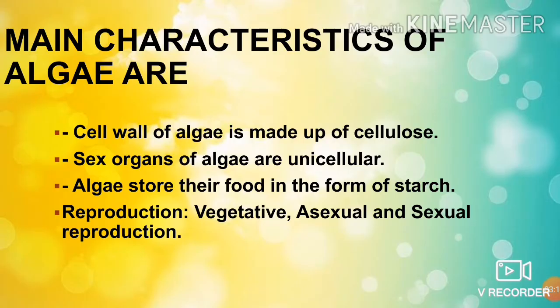So the main characteristics of algae are: the cell wall of algae is made up of cellulose. Sex organs of algae are unicellular. Algae store their food in the form of starch. Reproduction, that is, it has vegetative reproduction, sexual reproduction and asexual reproduction.